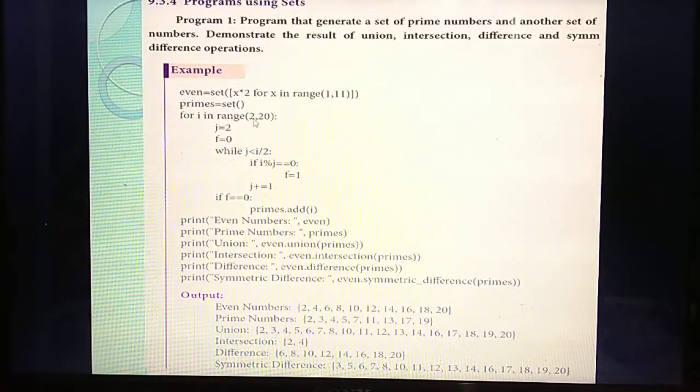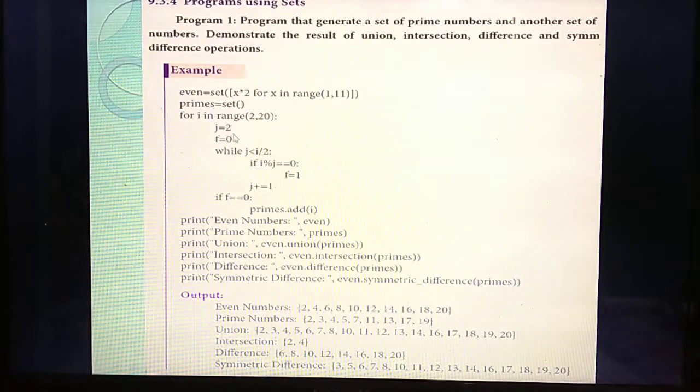Inside the for loop, you are declaring a variable i. So what's the value of i? i ranges from 2 to 20. Understand? Then you are declaring two more variables, j and f. The value of j you are declaring as 2. Why? Because even numbers always start from 2. Then for prime numbers, you are declaring another variable called f. The value of f is initially 0. Understand?